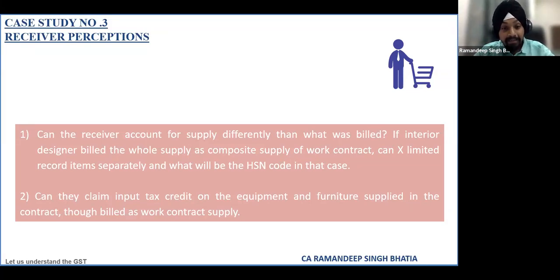In this situation, can the receiver account for this differently under a different head, and can they avail the ITC of equipment and furniture which are movable, even though the supplier has compositely billed it as a work contract supply? They have carefully used the HSN code of the work contract only. They have applied the rate of tax of work contract only.